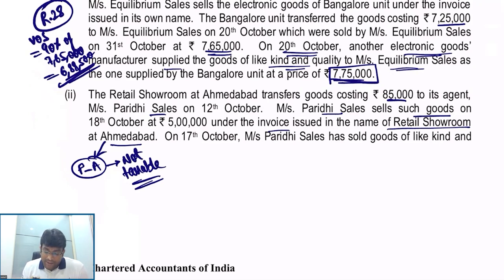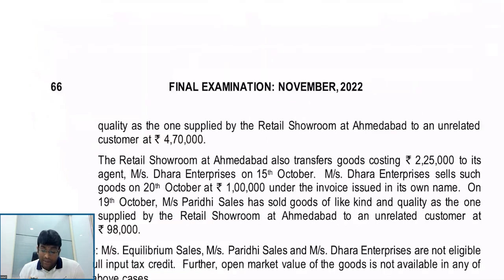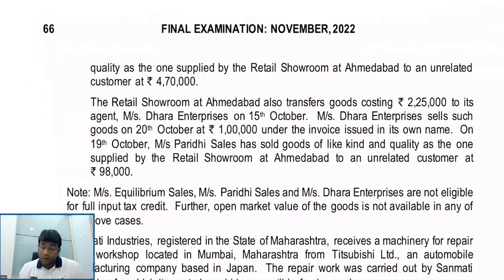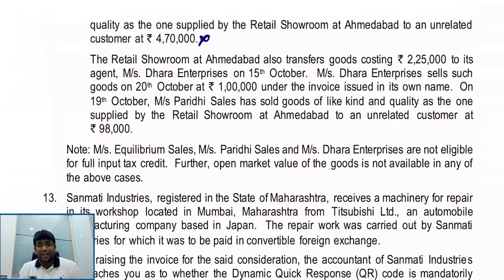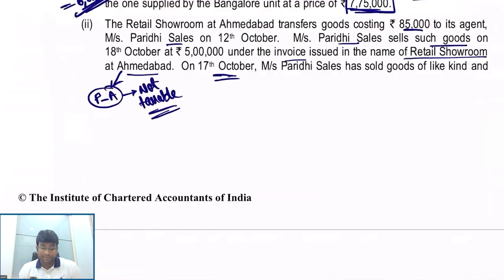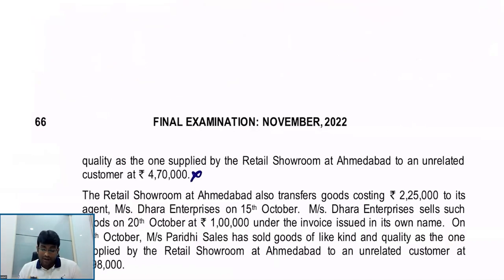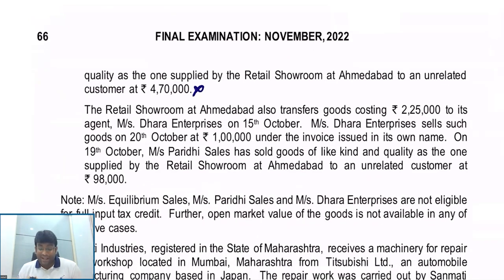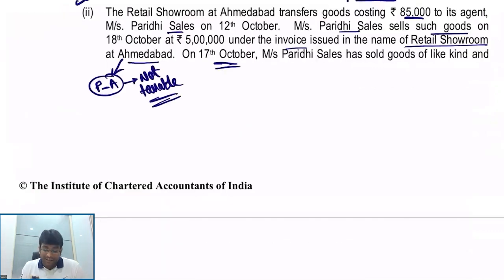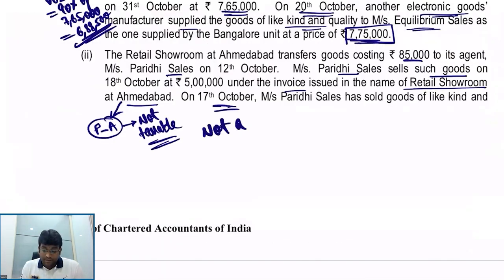Next. On 17th October, Paridhi Sales has sold goods of like kind and quality as the one supplied by showroom at Ahmedabad to a customer at 4,70,000. This point is completely unrelated because the first point is out. He is not an agent at all. So when he is not an agent, what will happen, my dear friends? This is not a supply. This is not a supply at all. Taxability is a far distance. First of all, it is not a supply only.